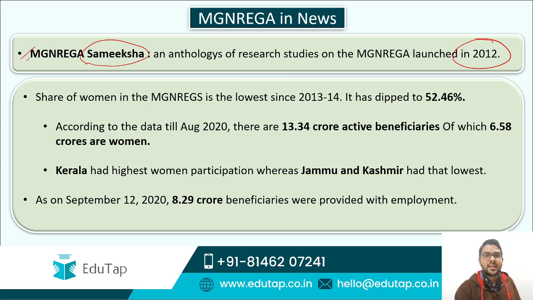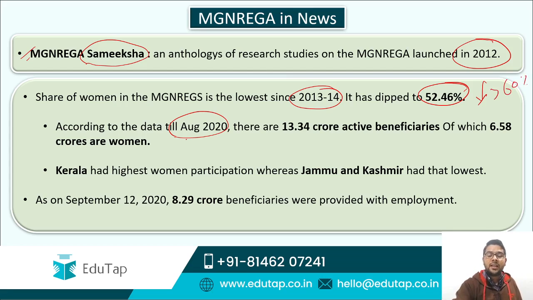Now guys, I mentioned under the secondary objectives of MGNREGA that women are the biggest beneficiaries under MGNREGA. Now here are certain facts to prove that secondary objective. If we look at the data till August 2020, the current participation of women is 52.46%, though it is down over the years. From 2013-14 the participation of women has been decreasing under the MGNREGA, which is a point of concern because it used to be above 60%.